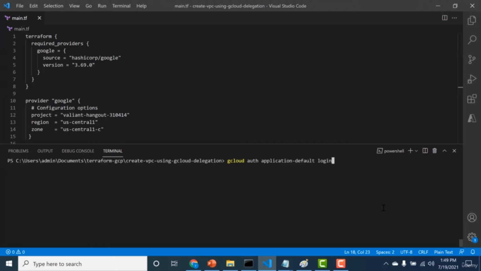So gcloud auth application-default is basically a way to create user credentials and store them in a particular path, and then your application would be using those credentials to create resources. So let's run this particular gcloud command.